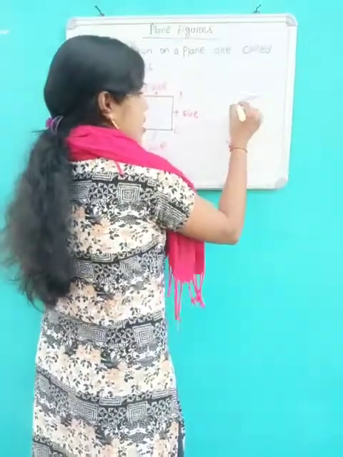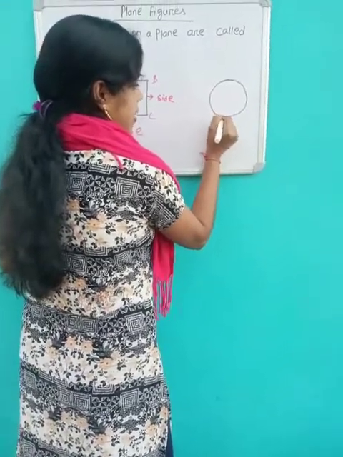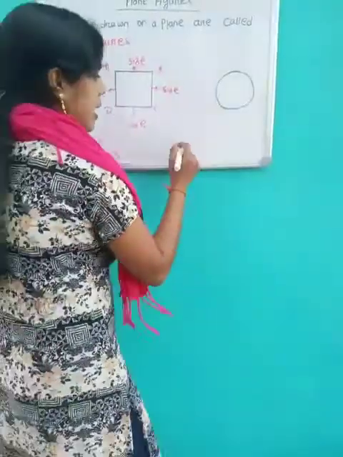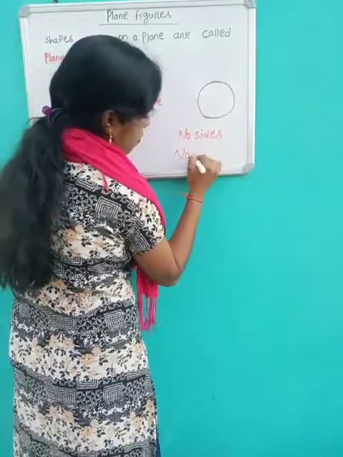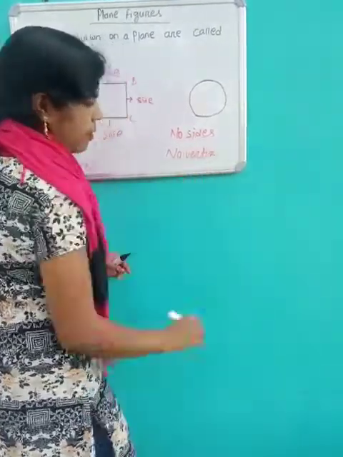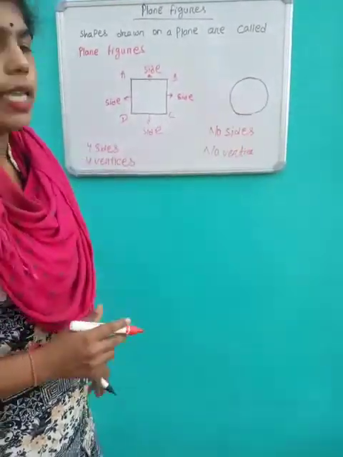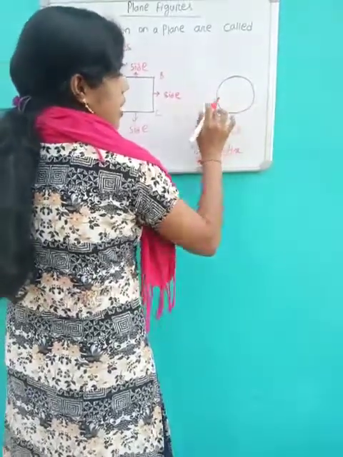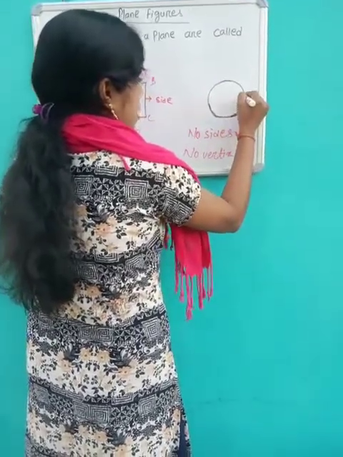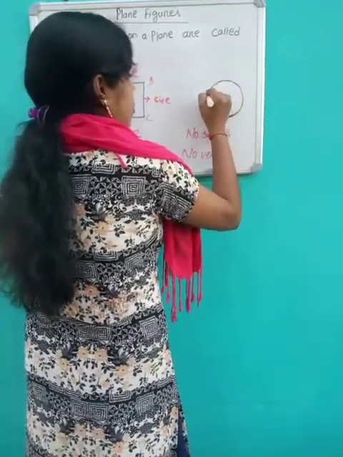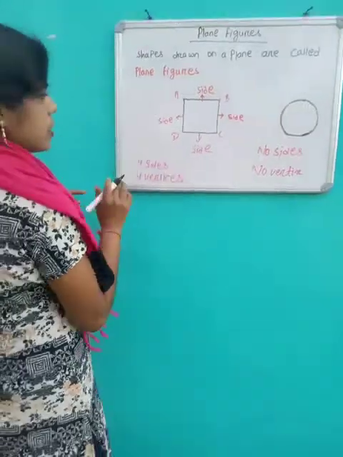Next, I draw another plane figure, a circle. This is a circle. A circle has no sides and no vertices. Okay, this is a circle, it has no side and no vertex. It is only a curved figure. It has only one curved side, which is a curved shape.